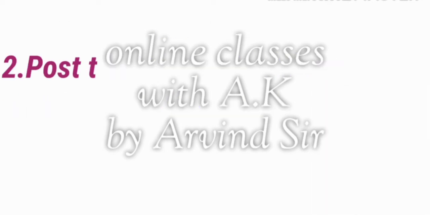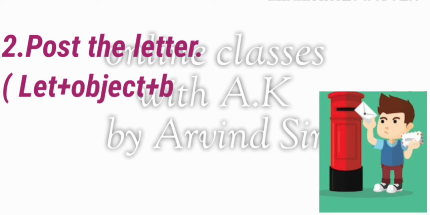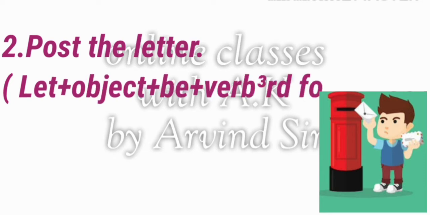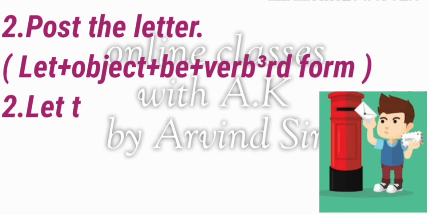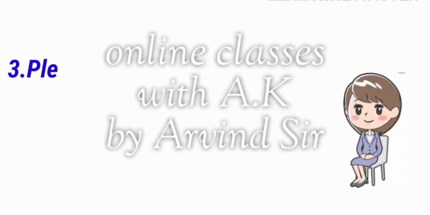Now we will see the second sentence. Post the letter. Here is our formula. We will change from active to passive voice with the help of this formula. Our passive voice will come: Let the letter be posted. First of all we will use let, then object, the letter, then be, then verb third form, posted. So our passive voice will come: Let the letter be posted.